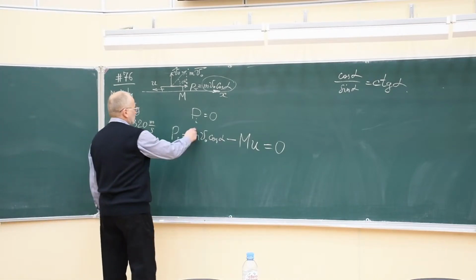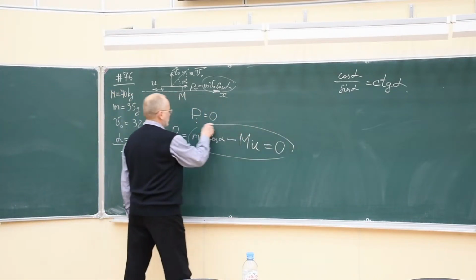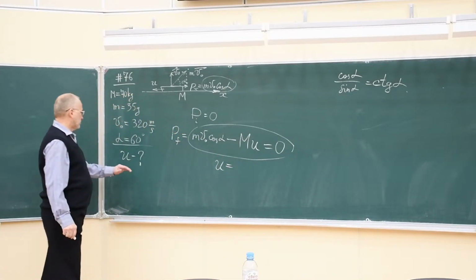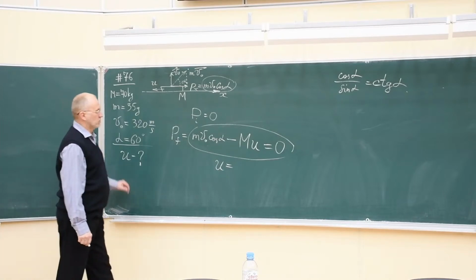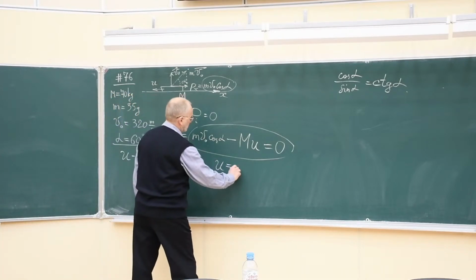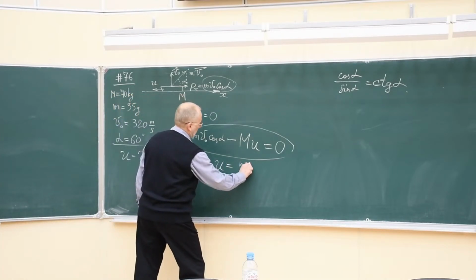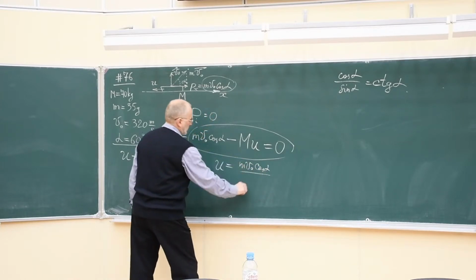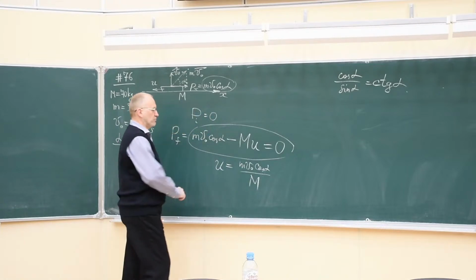Well, from this equation, we can find the velocity of the boat after the shot, which is m v0 cosine alpha divided by m.